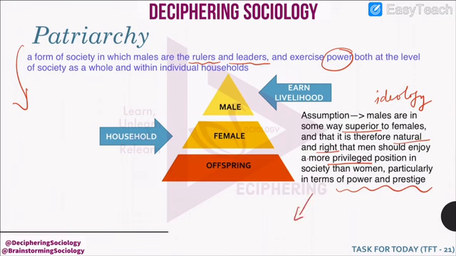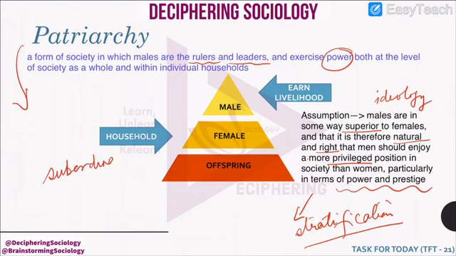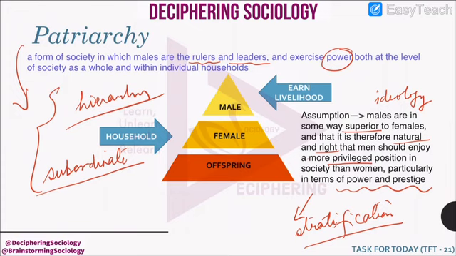So here you can say there is a form of stratification, gender stratification, if you remember, where the male member is considered superior to the female member. And what happens in a family then? In a family, a male is given the more important or responsible position of earning livelihood, while the woman or the female is given a subordinate position, and she is only to take care of the household chores, for example cooking and taking care of the children. So this is the hierarchy that is present in a patriarchal society, in a patriarchal family.